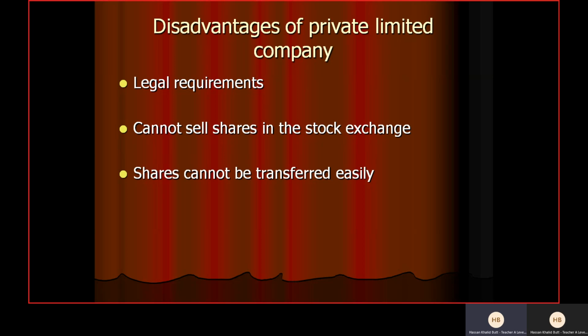Then we have shares cannot be transferred easily. Again, we discussed that. So you have to take the consent of the existing shareholders. So that is a disadvantage for the shareholders. We have talked about it.